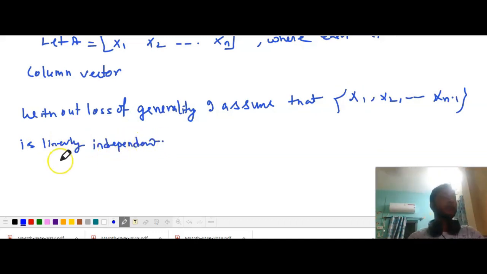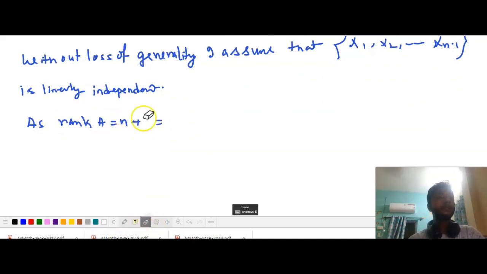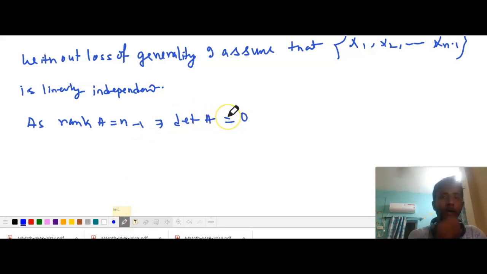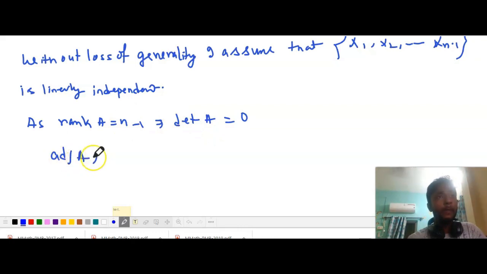Now, as rank of A is equal to n minus 1, we can say that det of A is equal to 0. If det of A is not equal to 0, then rank of A must be n. Now adjoint A into A is equal to det A into In.